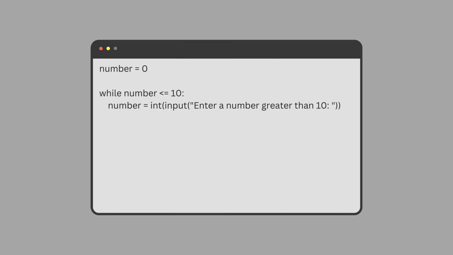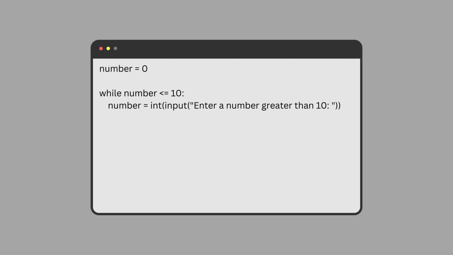We can also use a while loop to repeat a task until a certain condition is met. For example, let's say we want to ask the user to enter a number until they enter a number that is greater than 10. In this example, we create a variable called number and assign it the value of 0.